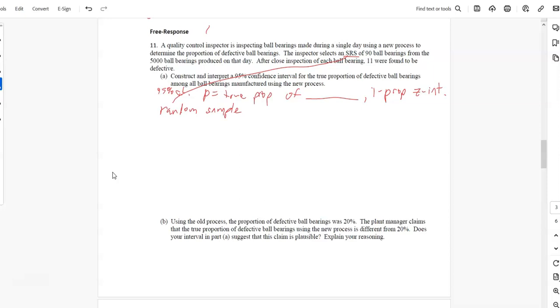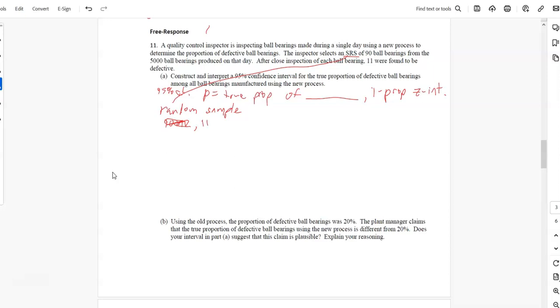The second condition is the at least 10 condition. 90 ball bearings from the 5,000. Number of successes and failures: 11 out of 90.